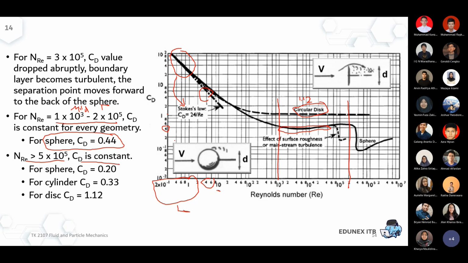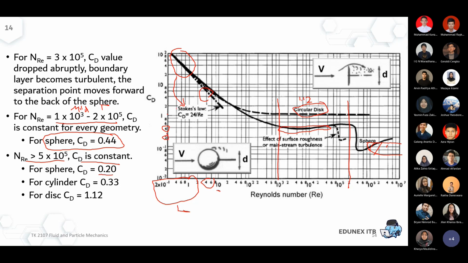For a sphere, 500,000, where is that? I think somewhere around this region. So that's the region where it's acceptable to round the CD to around 0.2. Okay, 0.2 is somewhere around here.